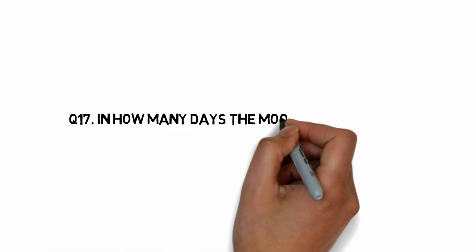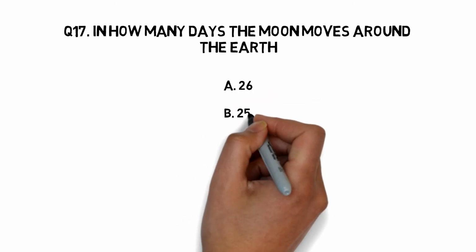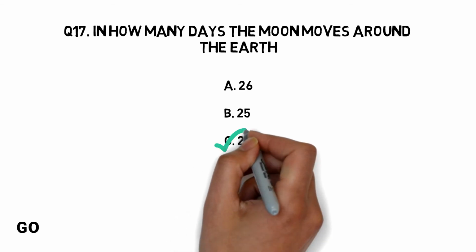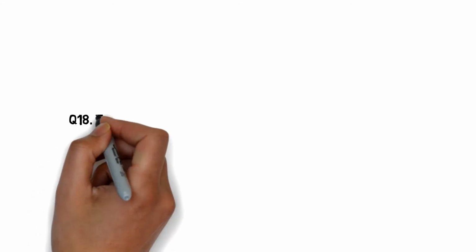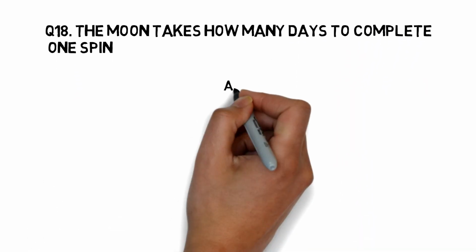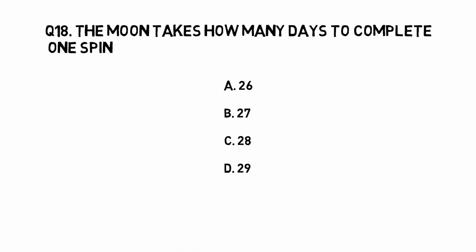In how many days the moon moves around the Earth? 26, 25, 27, 28. The right answer is 27. The moon takes how many days to complete one spin? 26, 27, 28, 29. The right answer is 27.